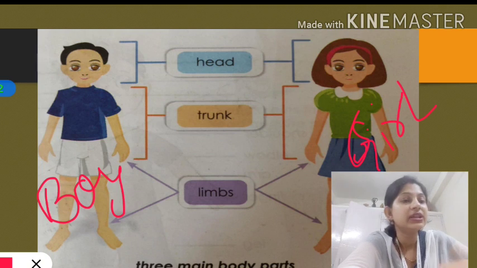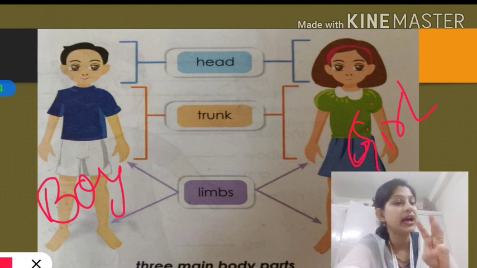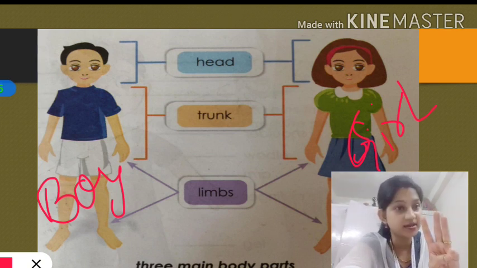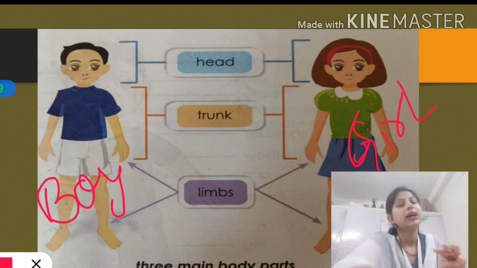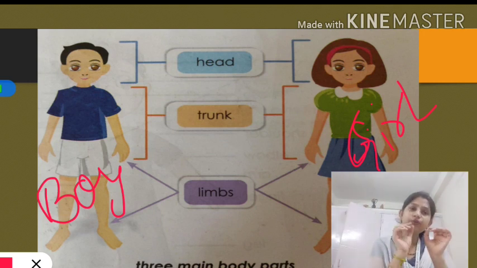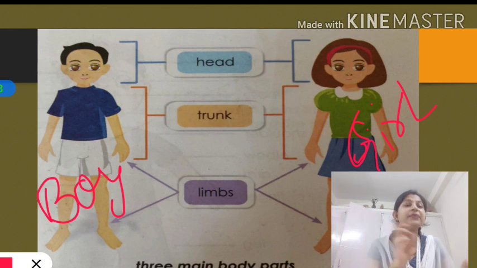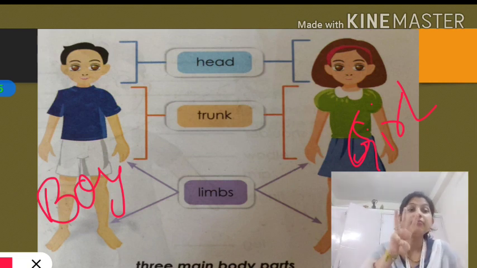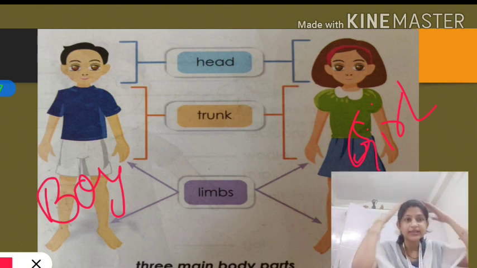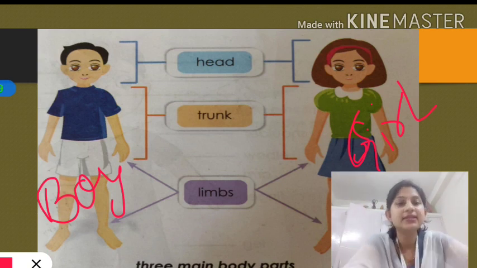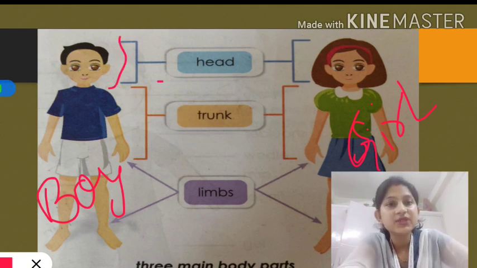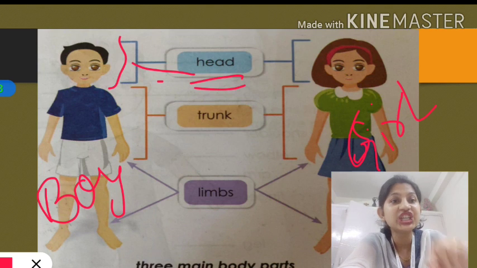Now see, in our human body we have 3 main parts. Even though those parts are divided into so many parts, basically we have 3 main parts. This one is called our head, H-E-A-D, head.